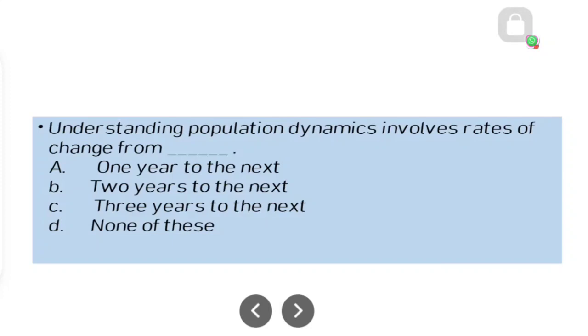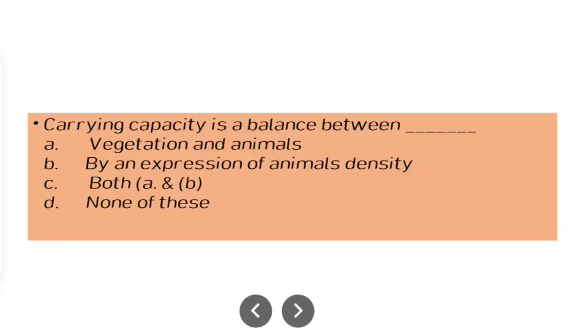Understanding population dynamics involves rate of change from: option A, 1 year to the next; option B, 2 years to the next; option C, 3 years to the next; option D, none of these. So it involves rate of change from 1 year to the next.